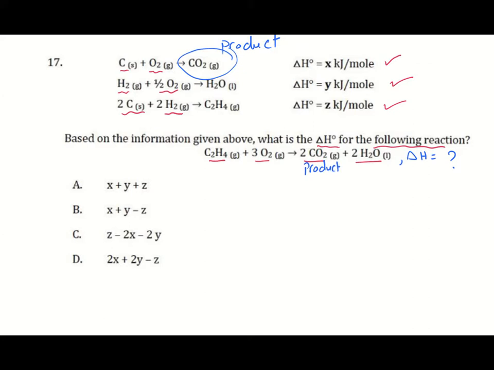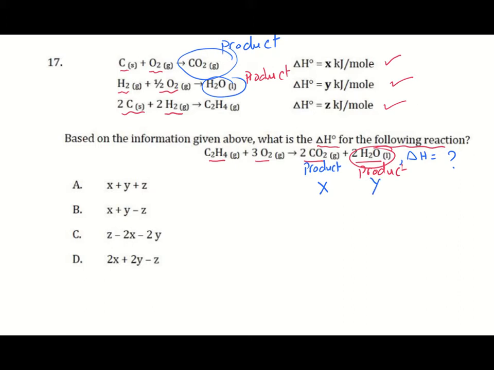Here is also in the product side, so you are not going to make any change here. You are just copying it. So I will copy now X kilojoules. And then water, you got the enthalpy of formation of water in the product side. Here and there. This means that you are going to also copy the value without any change.